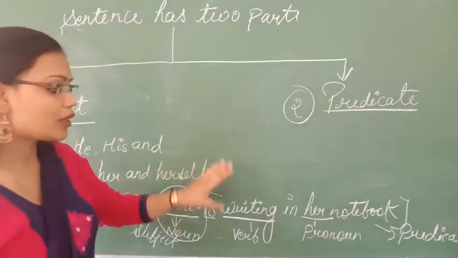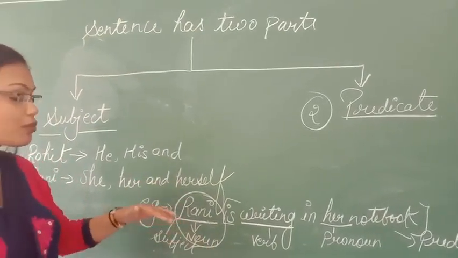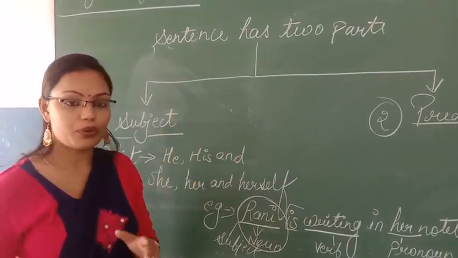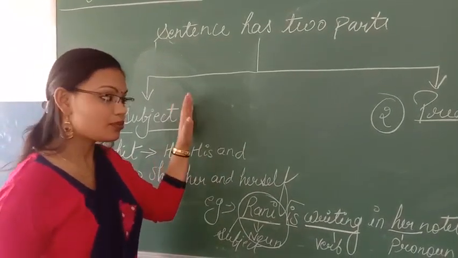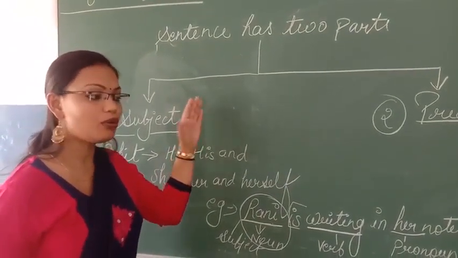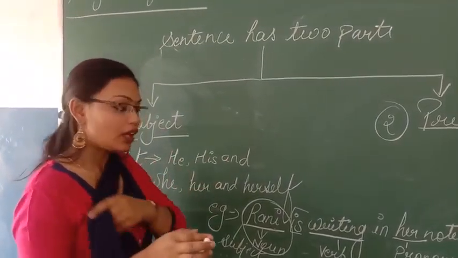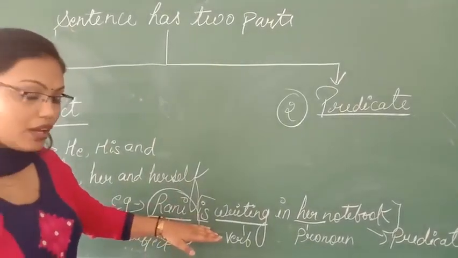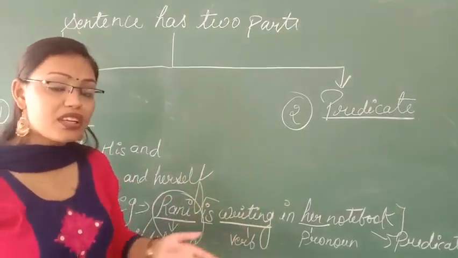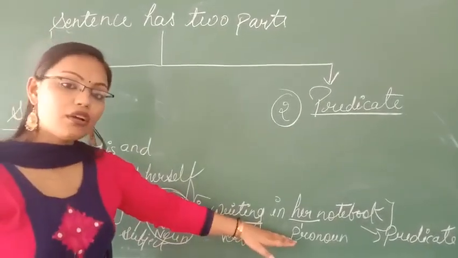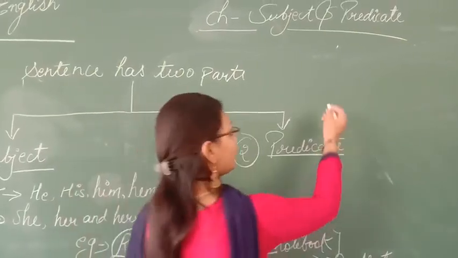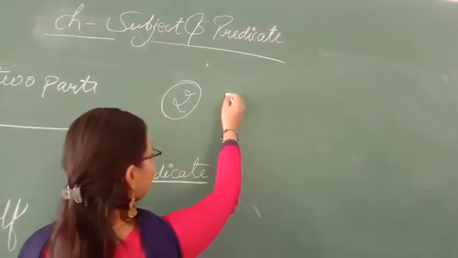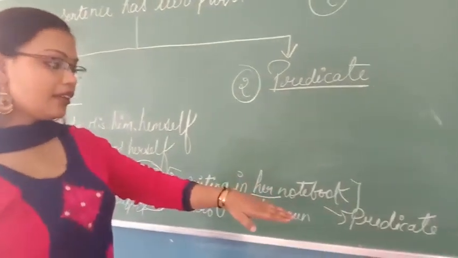These were the two parts of a sentence. Again, I am explaining to you. Subject can be a noun or pronoun, because it's only the noun and pronoun that do the work. Like here, I gave you the example: who is doing it? Rani is doing. And the rest, that is what work is being done by Rani, is your predicate. Now, I want to give you a second example so that you can understand it easily.